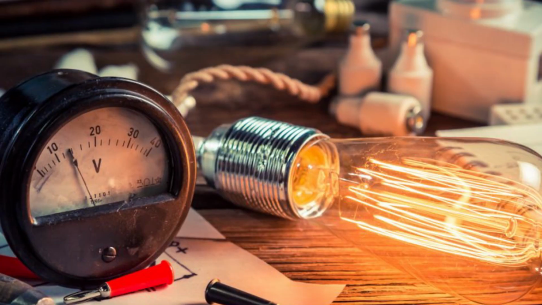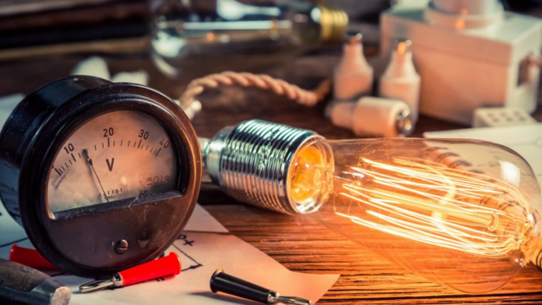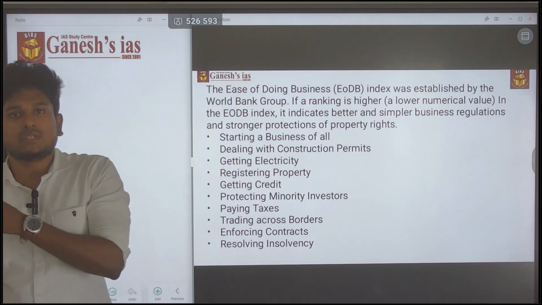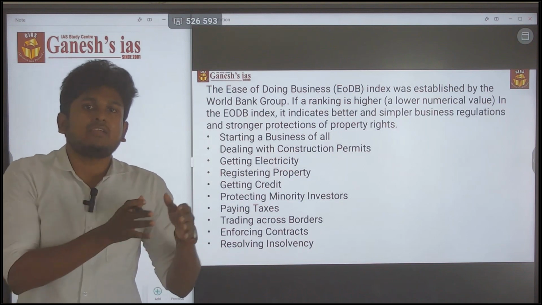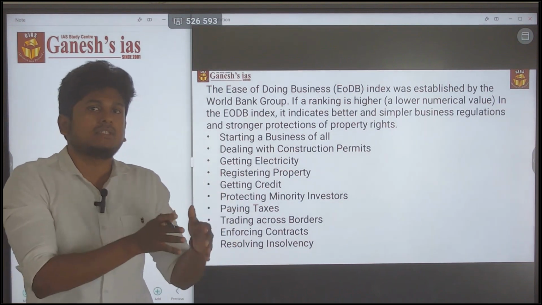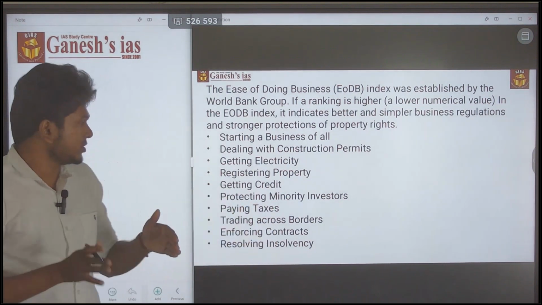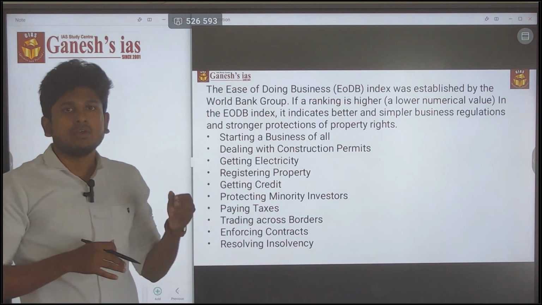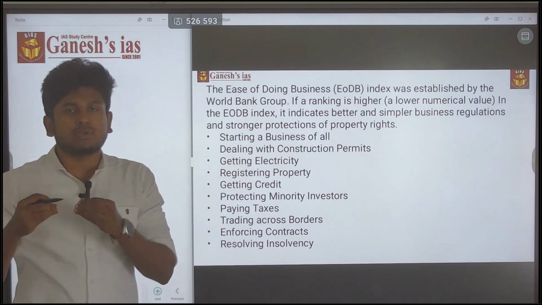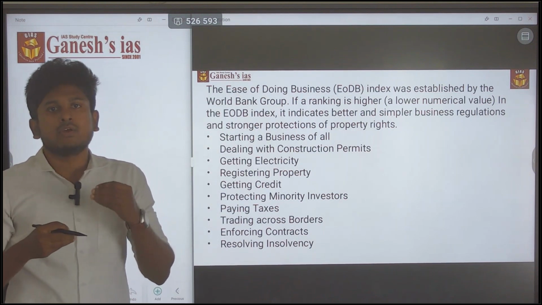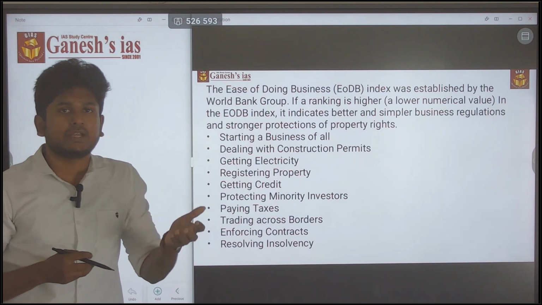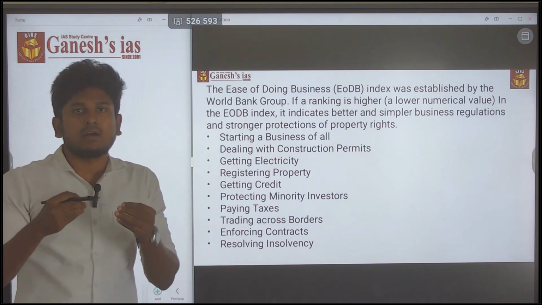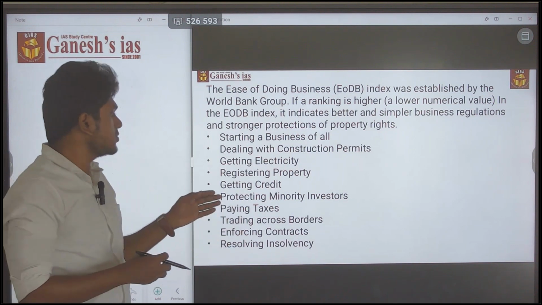Getting electricity. To get the electricity supply, how much time period is it taking? From the government side, how much is it lagging to provide electricity facility to the private sector? That is measured. Registering property. Getting credit. To start a certain company, you need credit; you have to borrow or get an investment. How much delay the entrepreneur or a startup is facing, that is measured.